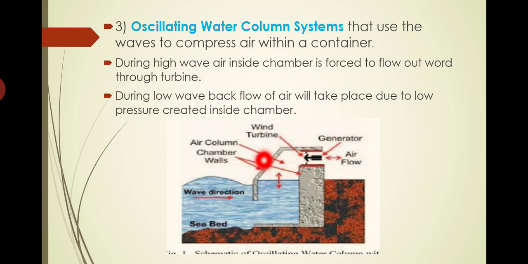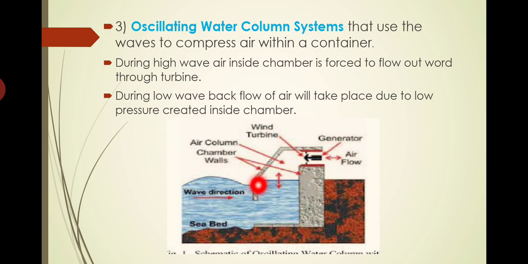If you assume that initially the entire chamber is filled with air, once the water enters, the air inside is getting pressurized, so that high pressure air will be flowing through the blades of the generator, rotating the blades to produce electricity.